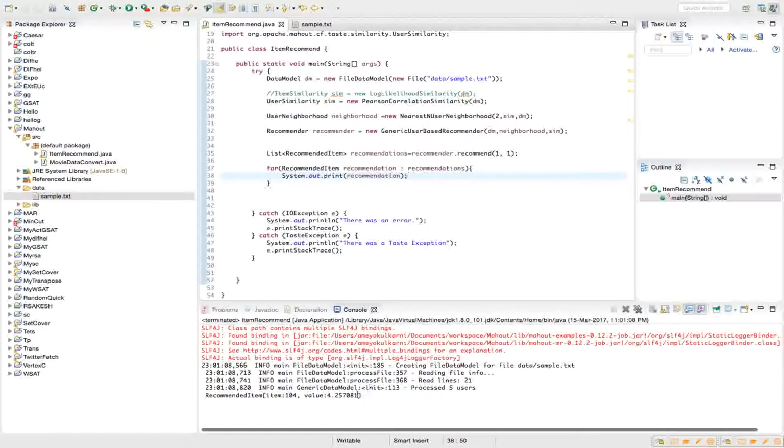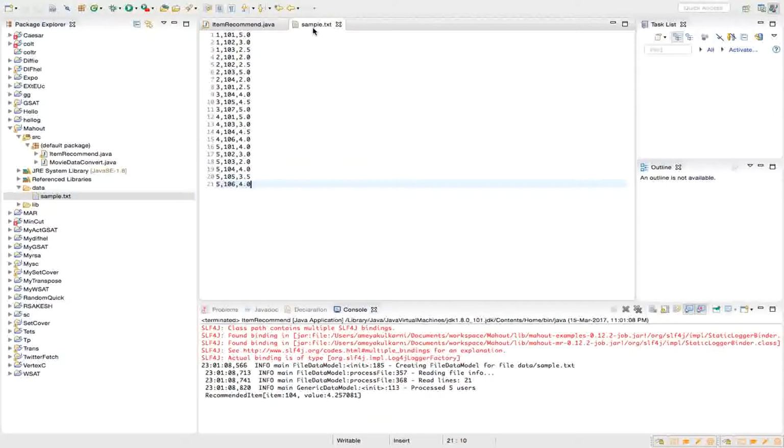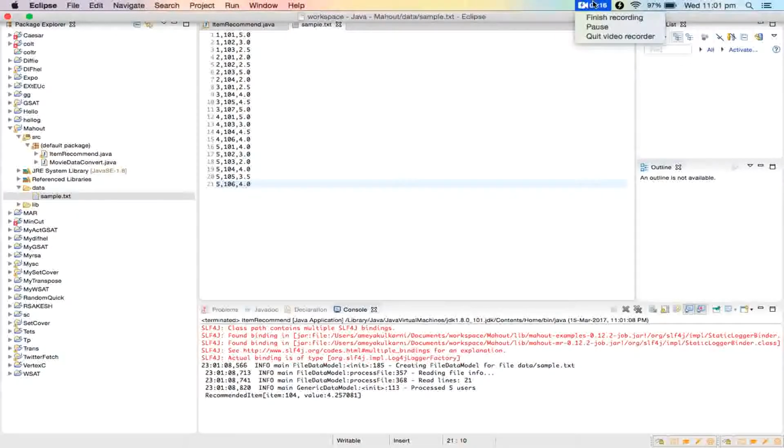As we can see, in the output we get the recommended item. The item is 104, value 4.257. That is, it recommends item 104 with a preference rating of 4.257 for the user with user ID 1. So this was just a small example with a very small data set in a standalone version of Apache Mahout.